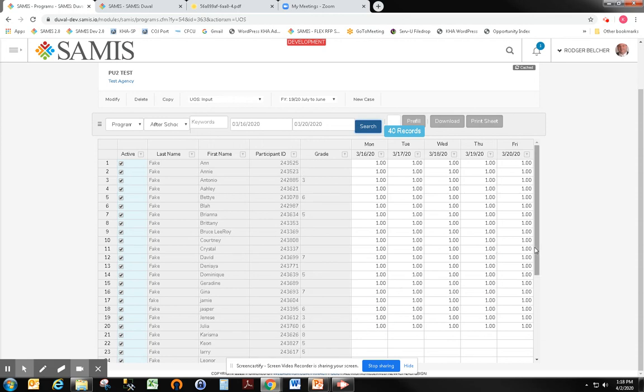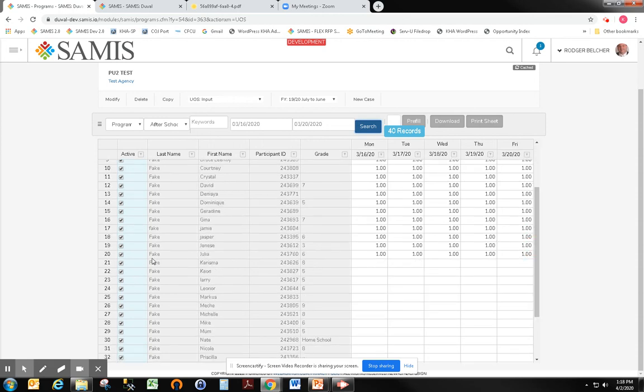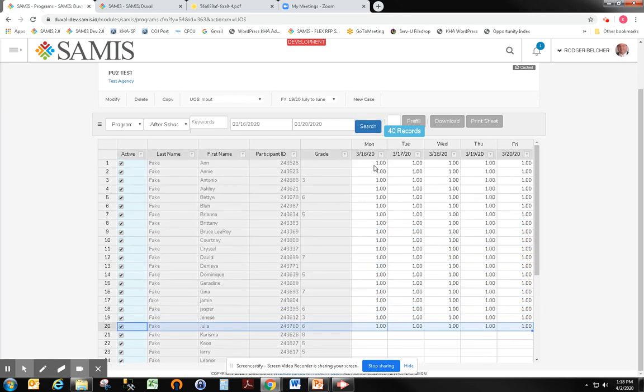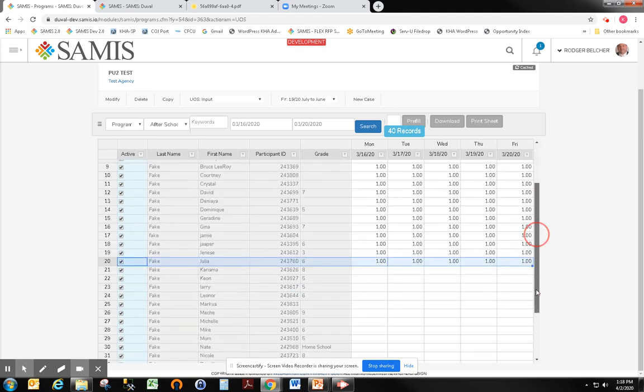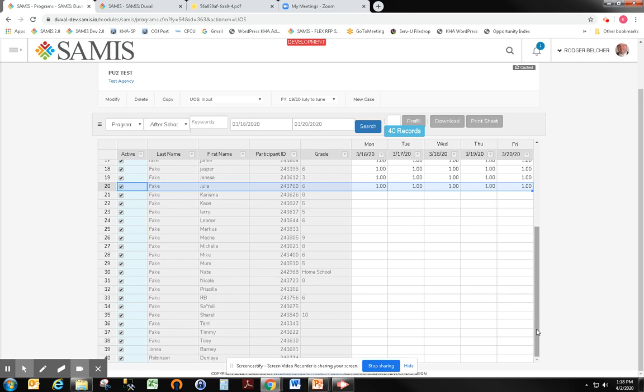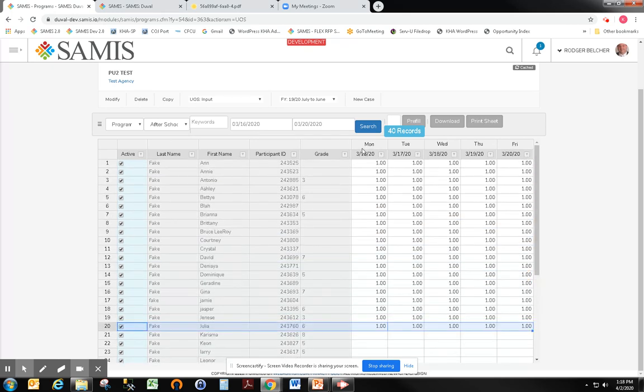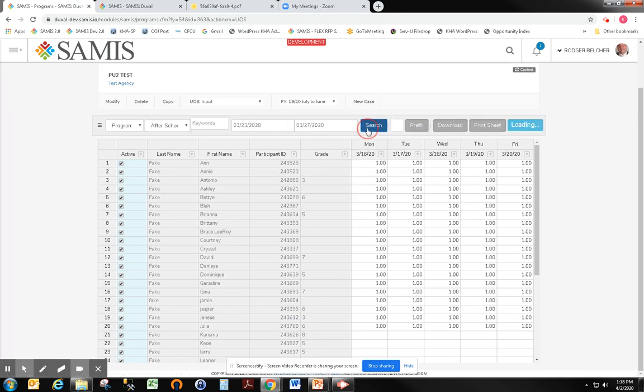So in this example, I'm saying that I'm contracted to serve 20 students. So I show that 1.0 for 20 students for the entire week. The rest of the students that I normally serve, because I over-enroll, I'll leave those blank because that's above the contracted amount. And then I'll just do that again for the following week.